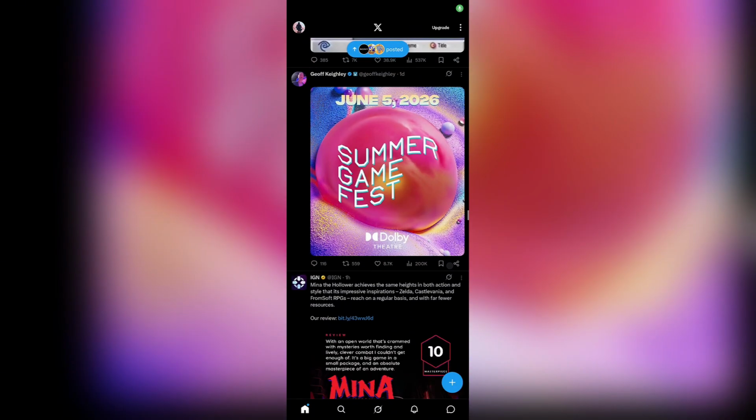Hey YouTube, it's Aqua, and I'm going to show you that you can use AI now to add things to your calendar if you're using a Samsung device. So I see a screenshot here, and it says Summer Game Fest, June 5th, 2026, and I'm lazy, so I'm not going to add it to my calendar manually. I'm just going to hold or say, hey Google.